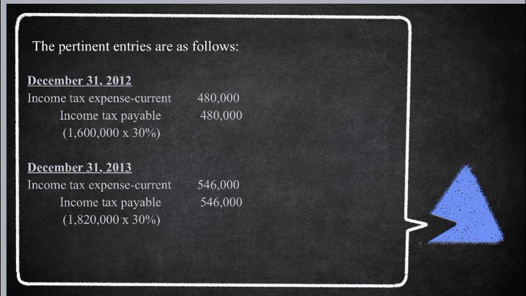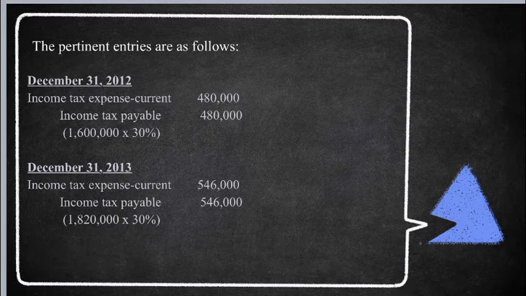Sa year 2012 naman, income tax current debit 480,000. Credit income tax payable 480,000. Makuha naman to kapag pinag-times ang 1.6 million times 30%.